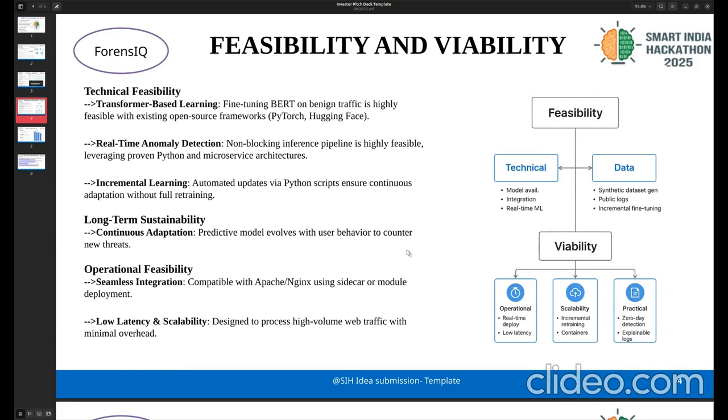The transformer-based learning and real-time anomaly detection are highly feasible, and the automated retraining scripts are highly feasible. It integrates seamlessly: no matter how the user interacts with the server, the requests are accessed and processed simultaneously.